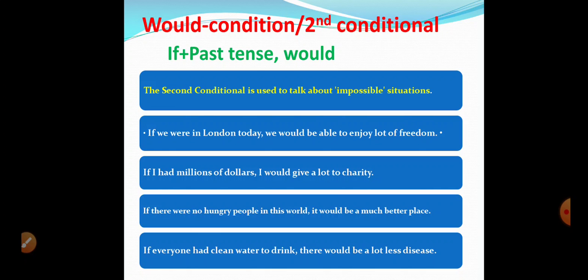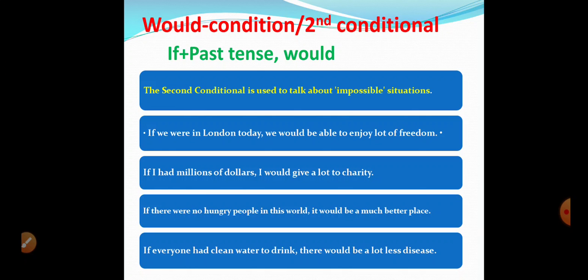past tense. So most often we were in London, so it's were, second form, it's past simple. If I had millions, so had has been used as main verb, so it's second form of verb, past simple tense. If there were no hungry, were, second form of verb, past simple tense. If everyone had clean water, so again has been used as the main verb, so it's past simple tense. In all these conditions we have past simple tense, and then the result condition that has would in it.